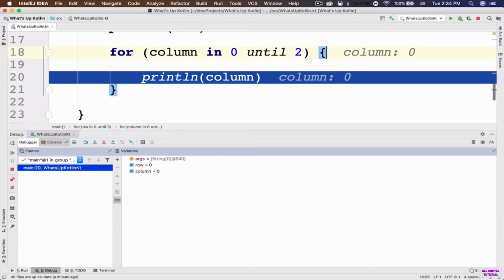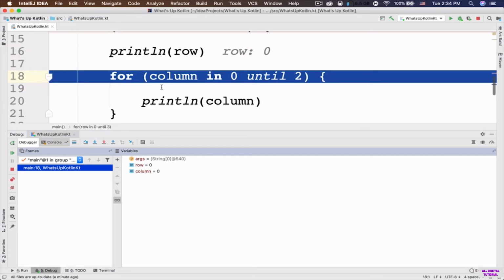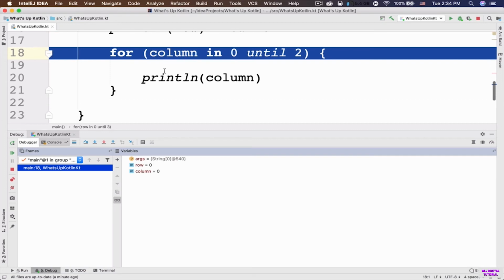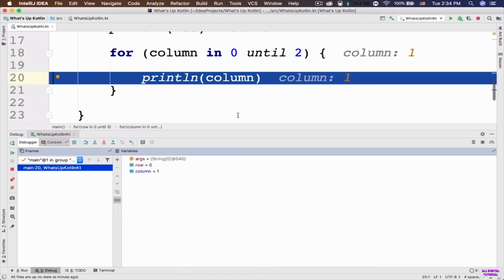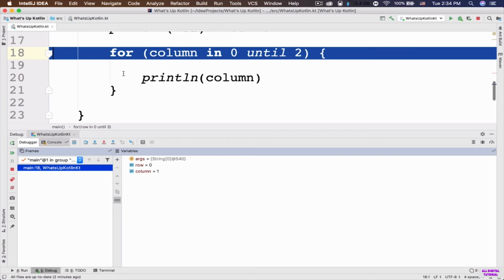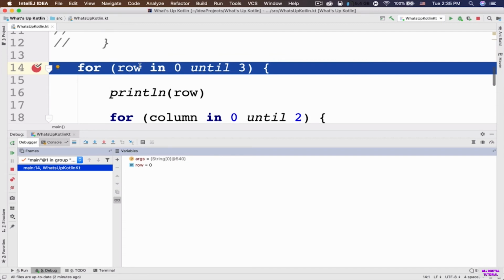Now the value of the column is 0 and it's going to output the value of the column to the console. And now it went back to the inner loop again and it's going to output the value of the column again, which is going to be number 1. So if I click on step over, the value of the column is 1 and it's going to output the value of the column to the console. Now it went back to the inner for loop again. So now this condition is going to fail because we only have 2 columns. So if I click on step over, it's going to go back to the outer loop here.